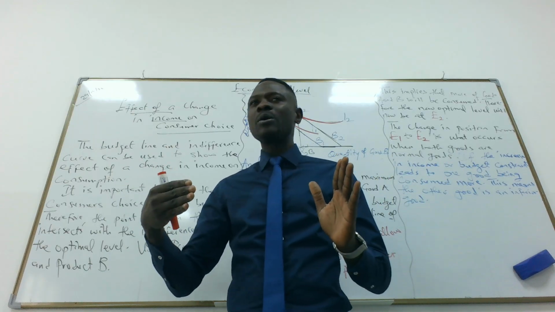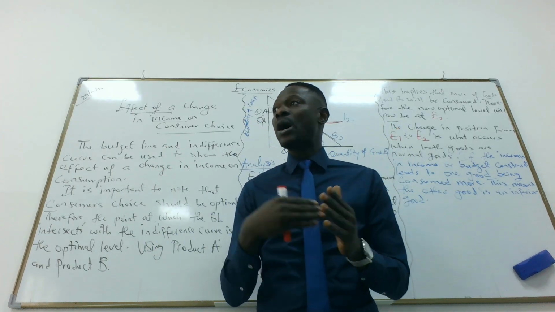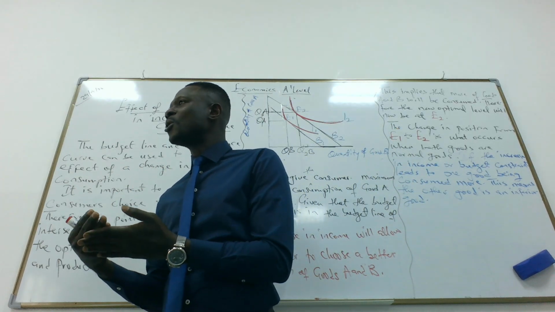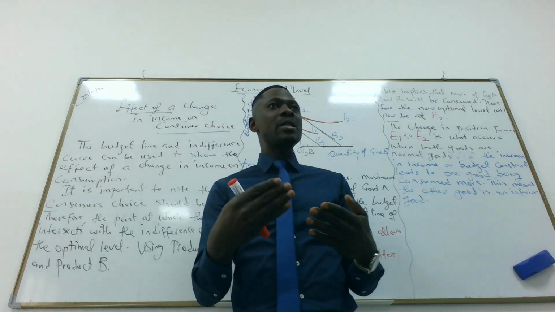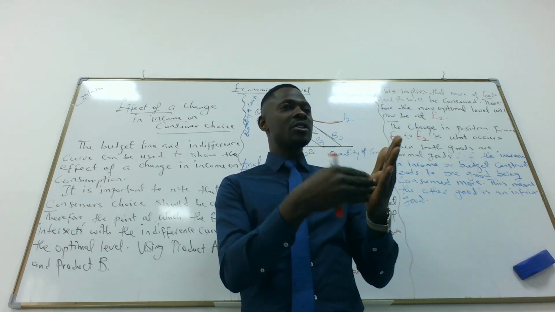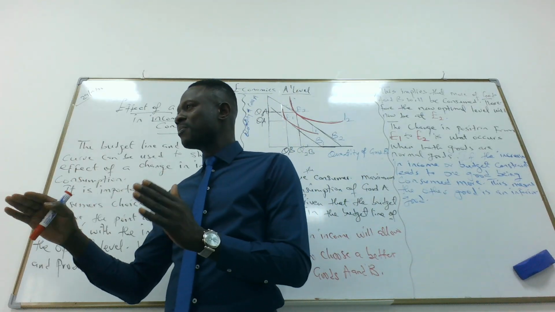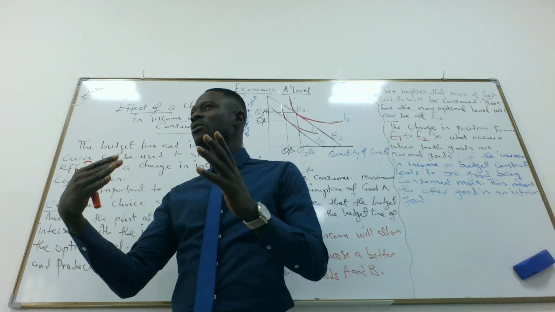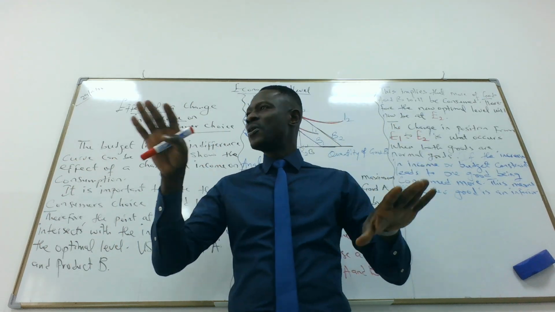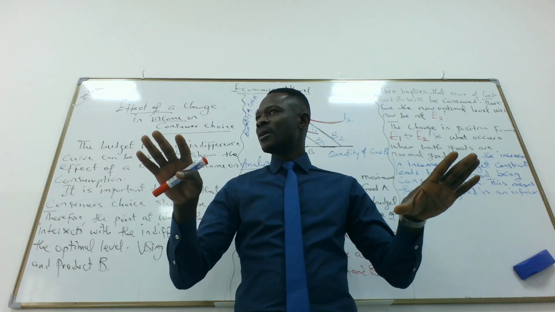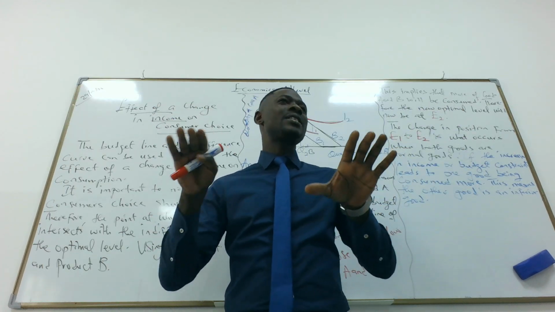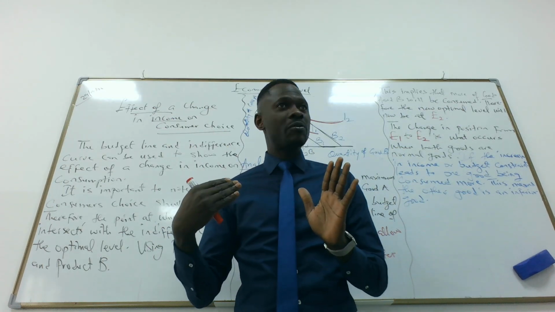Budget constraint is all about our income that is fixed, that we cannot increase or decrease. And when we have to spend on our income, because consumption is based on income. Yes or no? Yes. So that's why we have the budget line. And for the indifference curve, it shows us why we behave differently to different products which have the same satisfaction. That is indifference curve. I think we remember that.